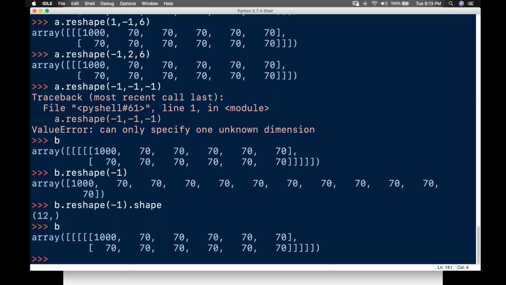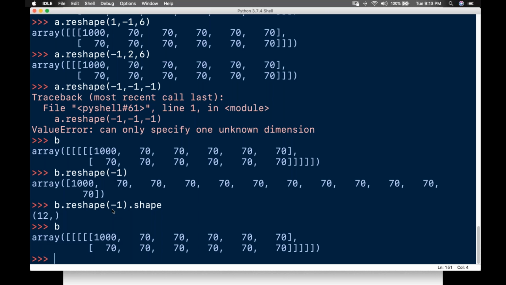So what is this flattening? Flattening an array means converting a multi-dimensional array into one dimension. How do you convert it? Simply call reshape and pass minus 1. Any array you can bring back to the base. This is a very important concept, guys, flattening the array. There are a lot of functions for changing the shape of an array in NumPy.